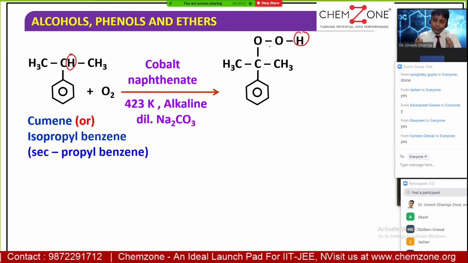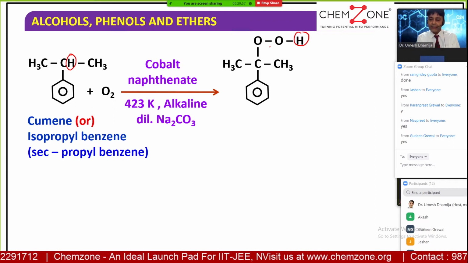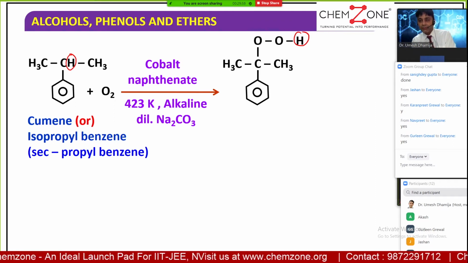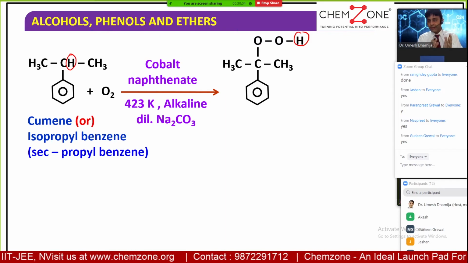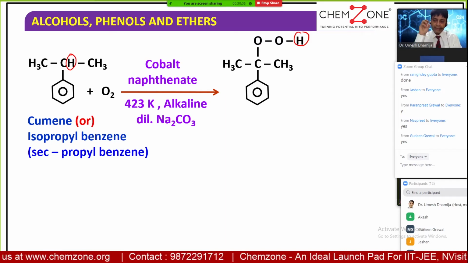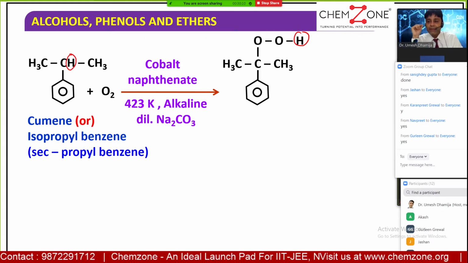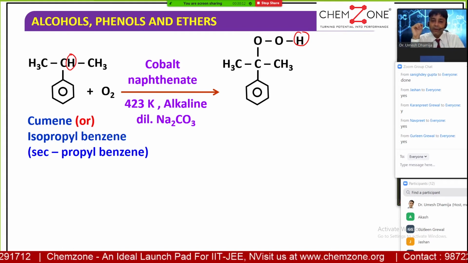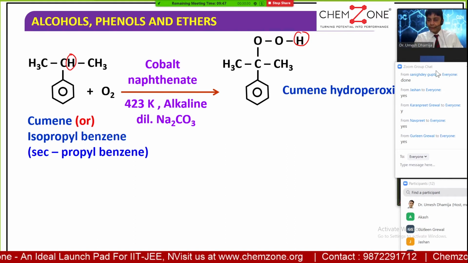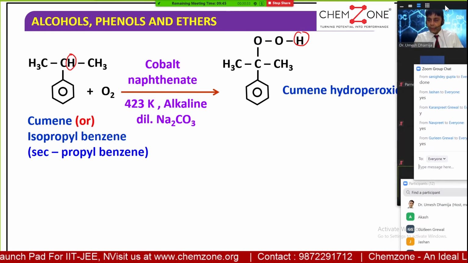In between this carbon and H, the oxygen is getting inserted, and that is what we call an insertion reaction. The OH group is inserted between the C and H. In the presence of the catalyst, which catalyst is required here? Cobalt naphthenate. This compound formed is called cumene